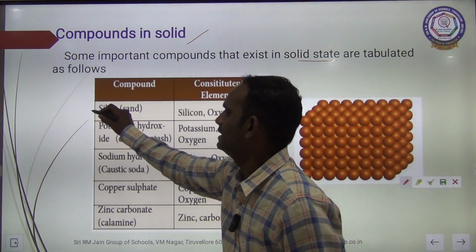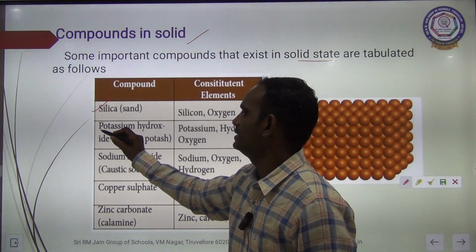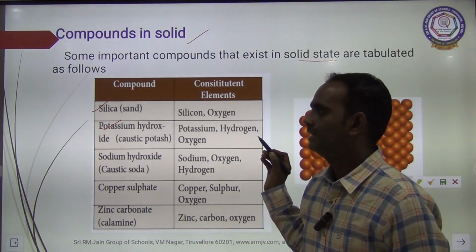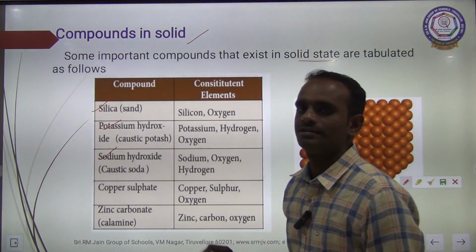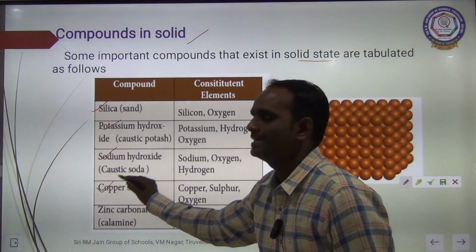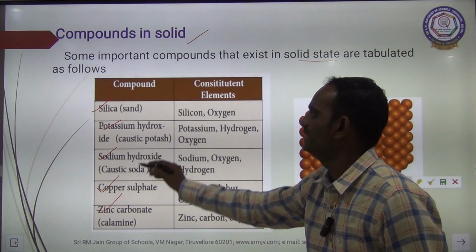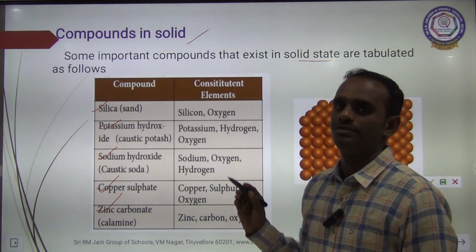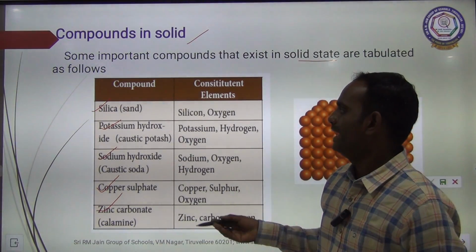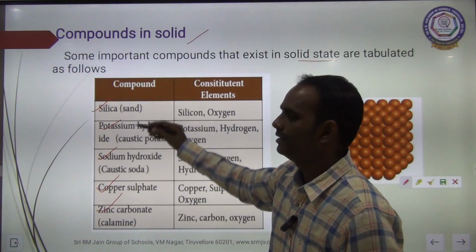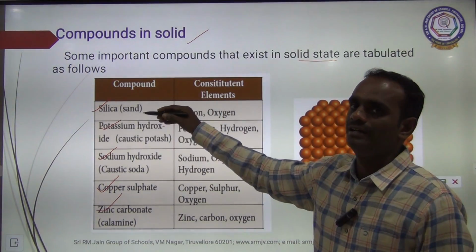The first one is silica. Second one is potassium hydroxide. Third one is sodium hydroxide. Fourth one, copper sulfate. And fifth one is zinc carbonate. So all these are the solid compounds. Okay, all these are solid compounds, inorganic in nature.